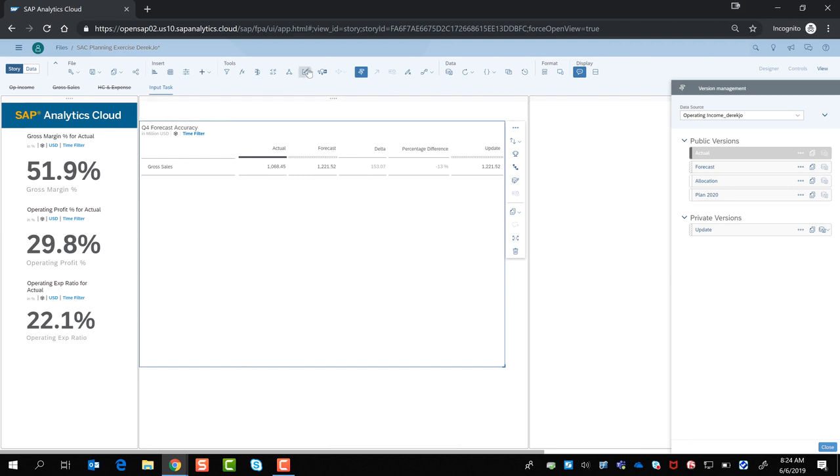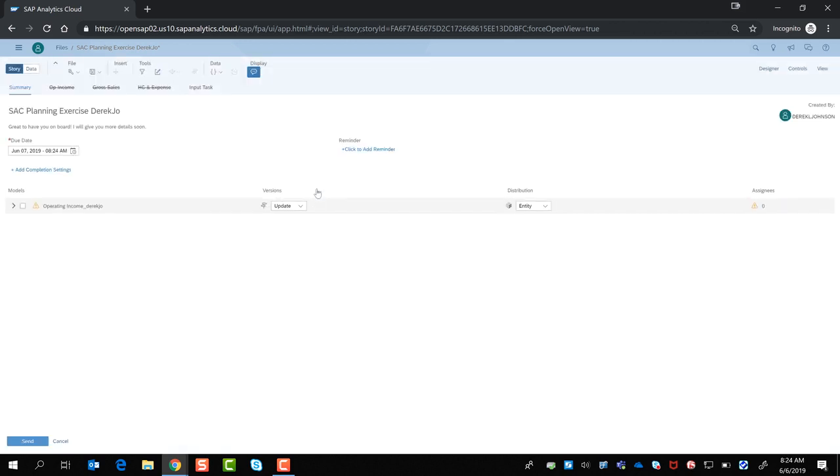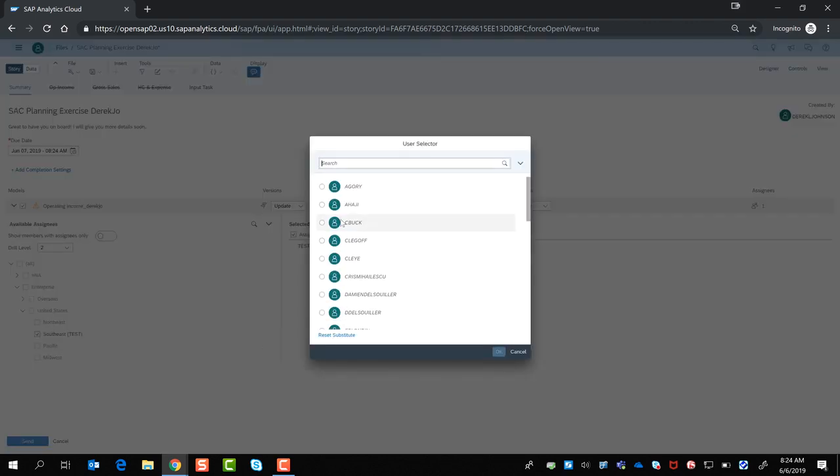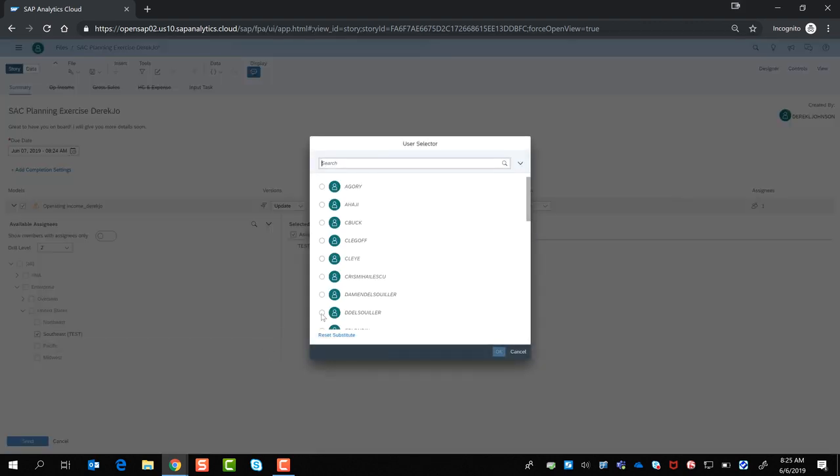One of the nice things with an input task is that we can include both public and private versions in our input task. So now we're going to send this out, and we want to say who we'd like to send it out to. What we can see here is that it's based on the entity dimension in our operating income model. There's a responsible member, and we fill that in with Tess for the Southeast region. So that's why this region is automatically populated in my scenario versus your model.